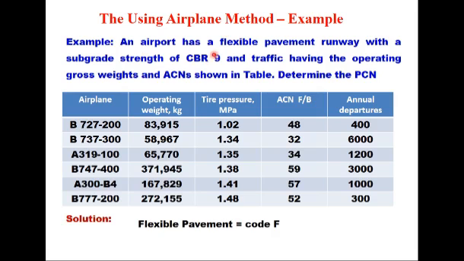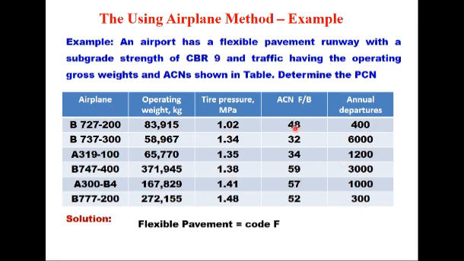An airport has a flexible pavement runway with a subgrade strength of CBR 9 and traffic having the operating gross weights and ACN shown in this table. Determine the PCN, pavement classification number. These are the airplanes which are using the runway. Their operating weight, tire pressure, ACN of aircraft for flexible pavement and for CBR 9, so it is B category, and this is the ACN number, and these are annual departures.